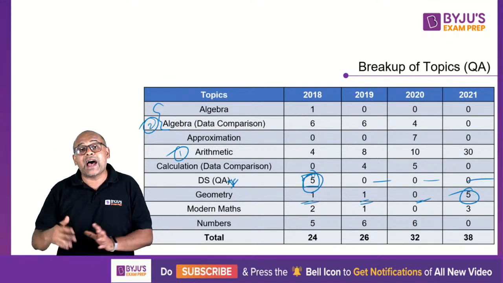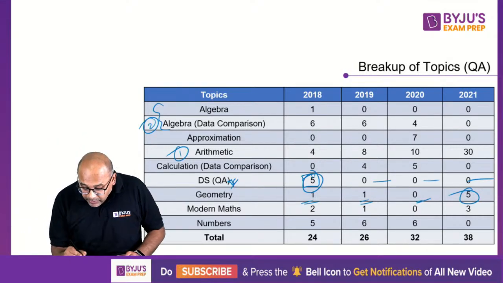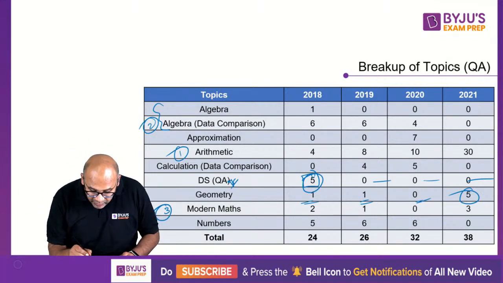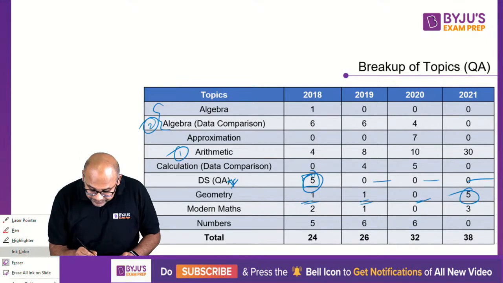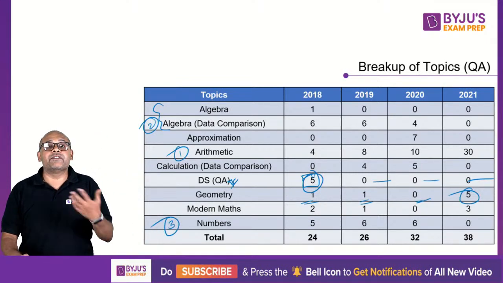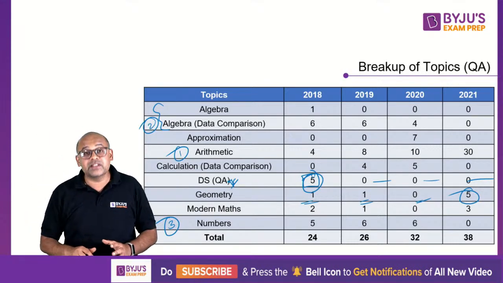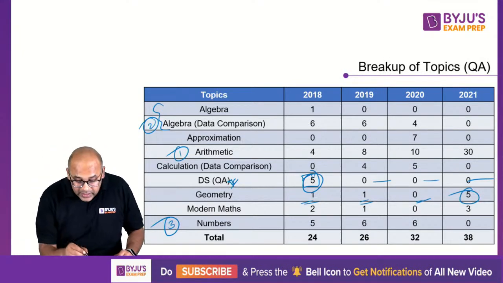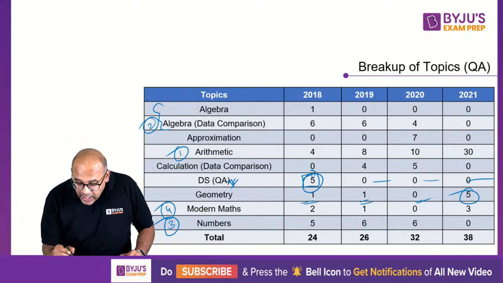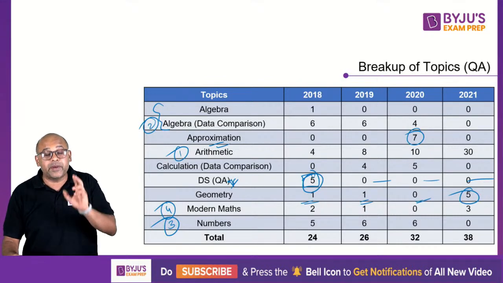Again, it's not as high in importance as algebra or arithmetic. But modern math, yes, and in fact, not modern math, I will place number theory: numbers, LCM, HCF, factors, last digit, remainders, those kind of questions as my 3rd important topic. Then I'll probably put modern math as my 4th important topic. And of course, approximations, purely based on approximations, only 7 questions have come in 2020.